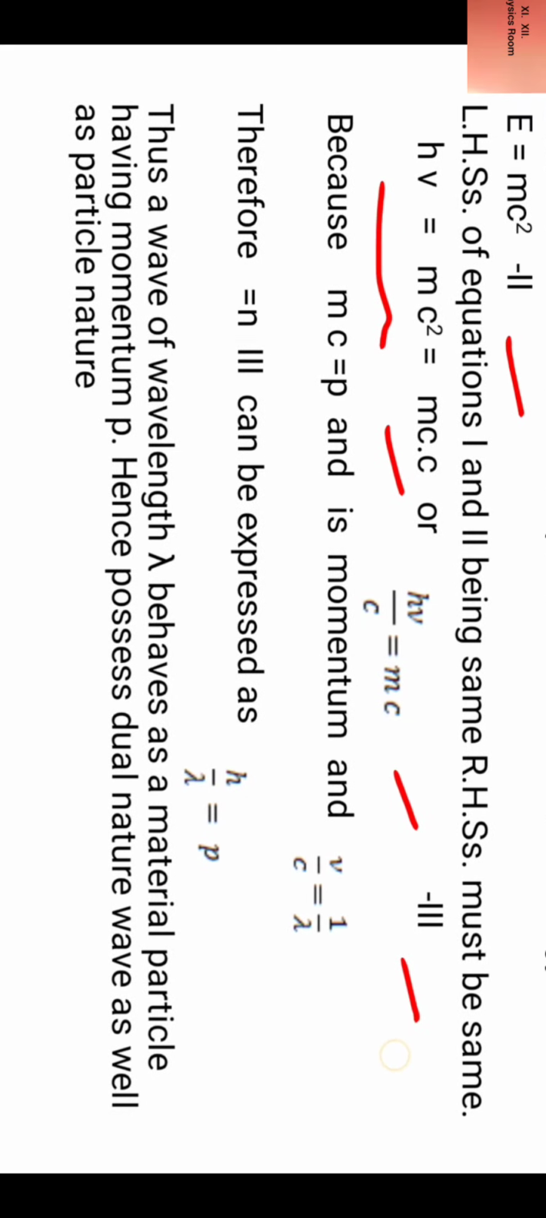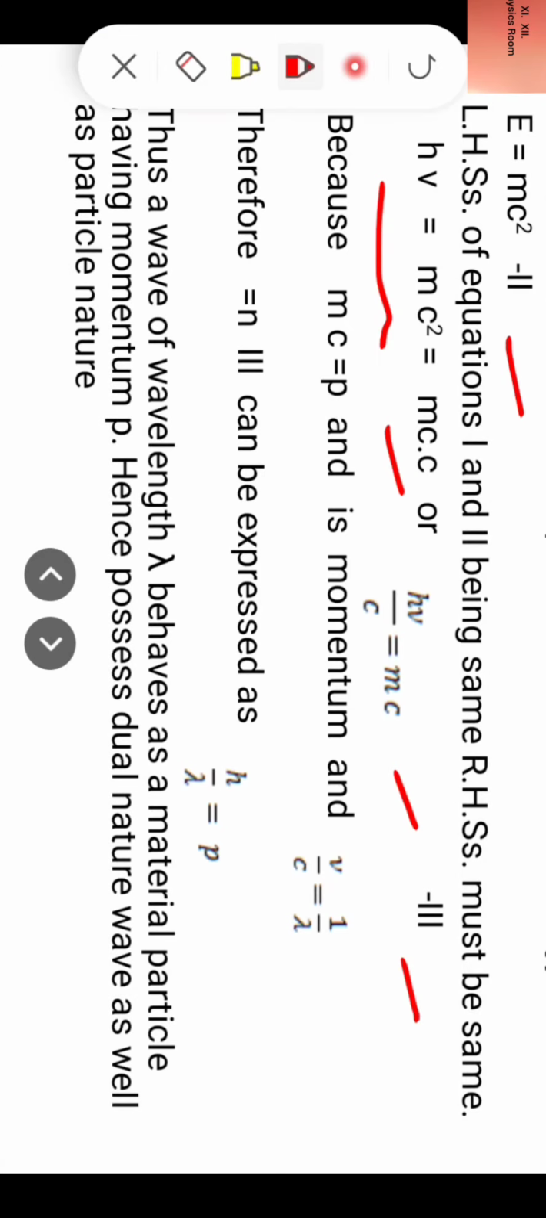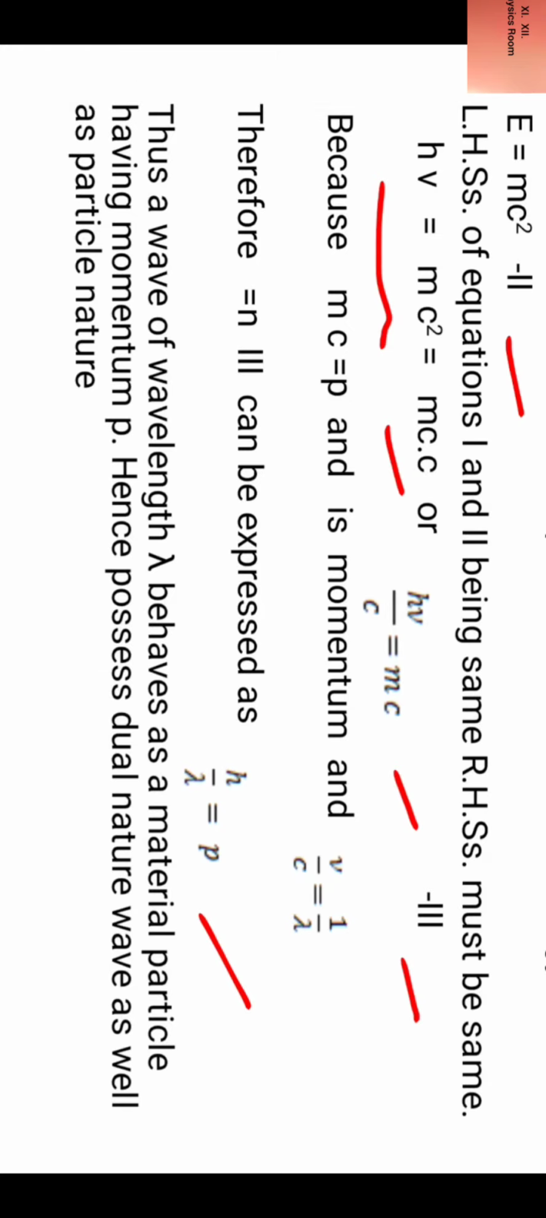Now because mc is equal to p, mass into velocity is momentum, and nu by c is equal to 1 by lambda, equation 3 can be expressed as h by lambda equal to p. Thus a wave of wavelength lambda behaves as a material particle having momentum p. Hence it possesses dual nature, wave nature as well as particle nature.